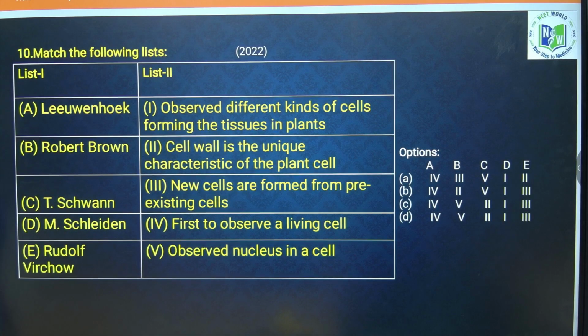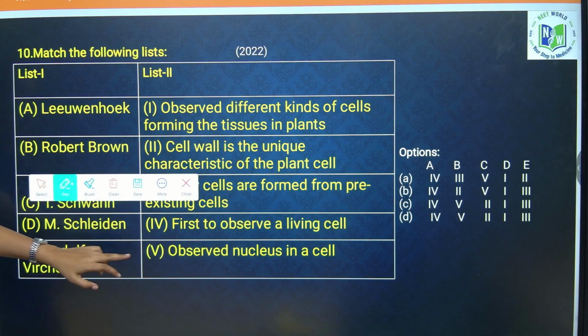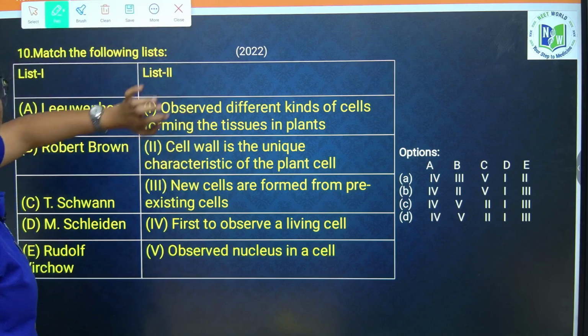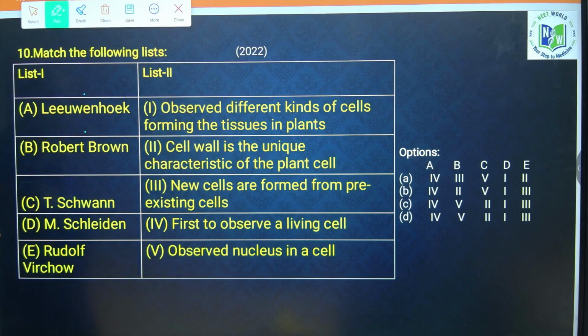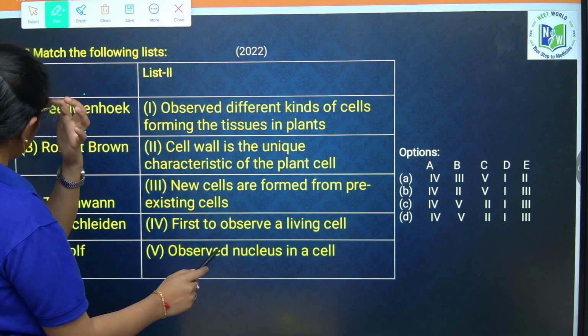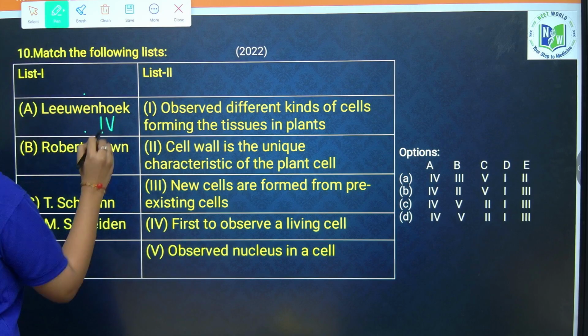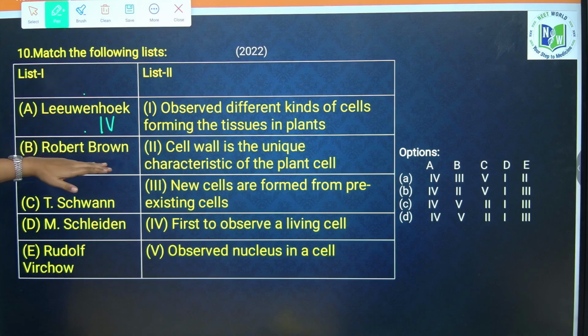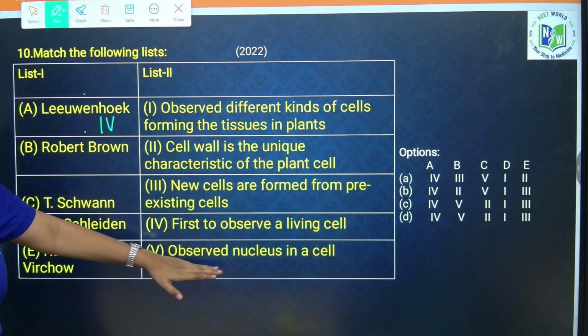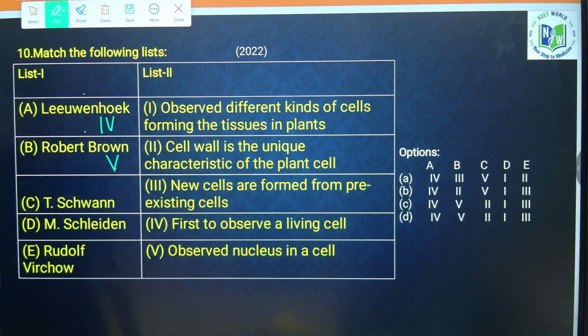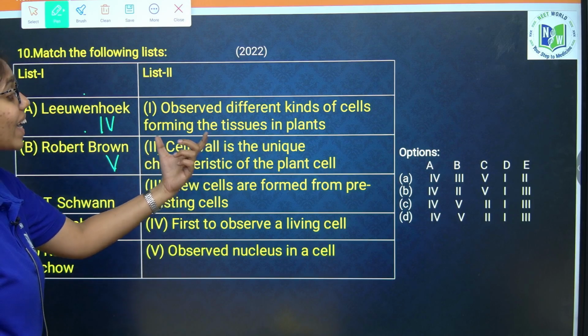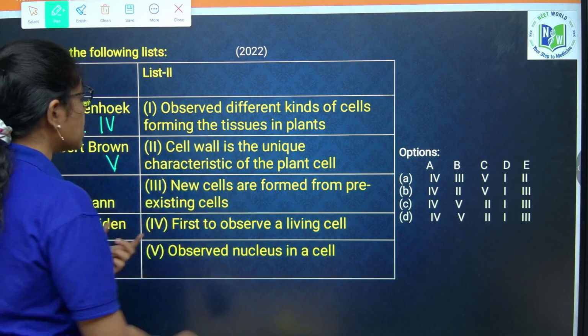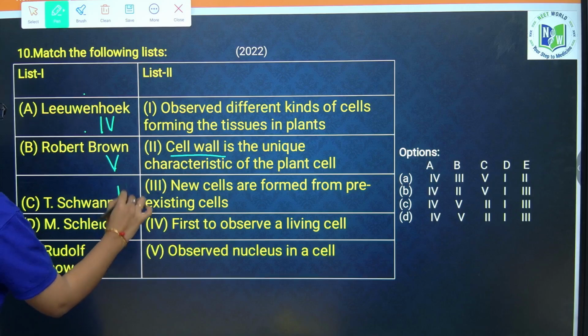Here again a table is given in the year 2022. So you can expect most of the match the following questions from this chapter. Here Leeuwenhoek, we know he identified the living cell, so here the option is 4. Robert Brown observed the nucleus in a cell, option 5. Next, Schwann, though he is a zoologist, observed the unique characteristic feature in the plant cell, that is the cell wall. Here it is option 2.